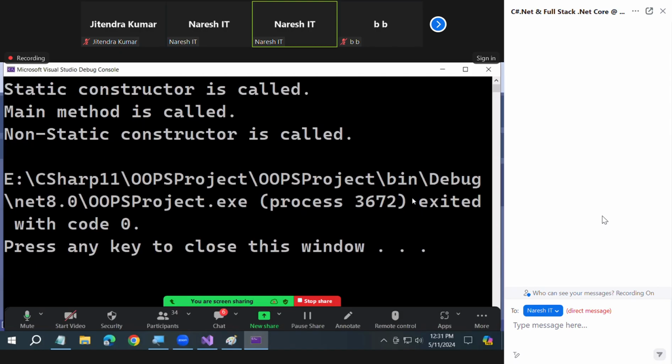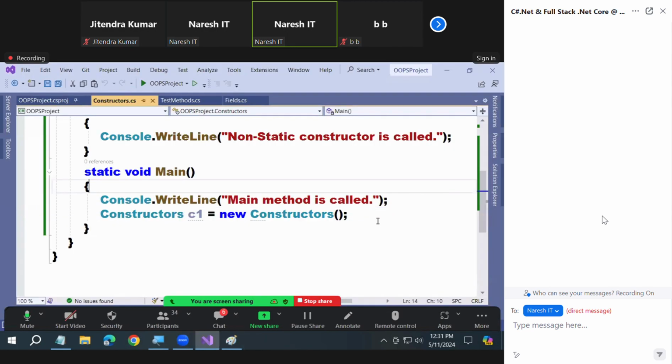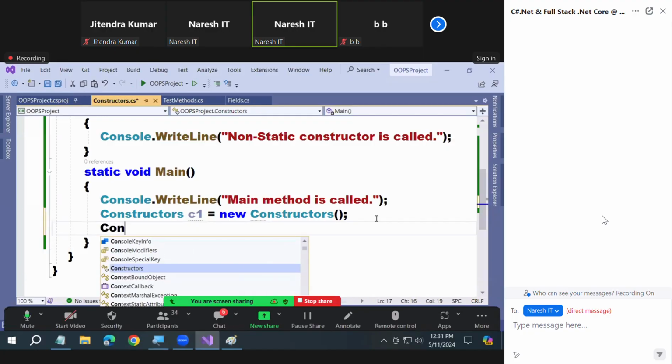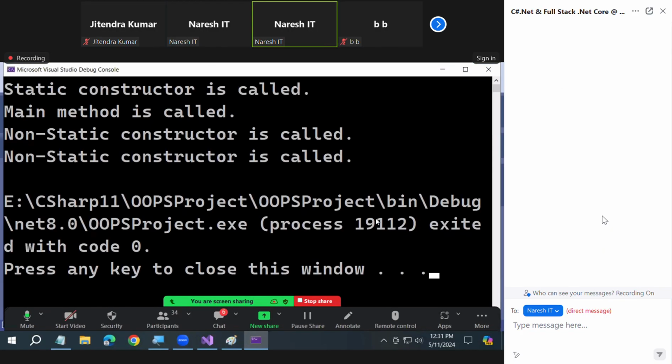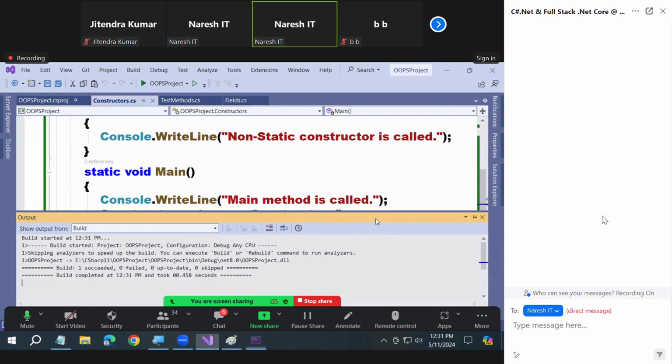Now watch. How many times did the static constructor execute? Once. Non-static? Once. Now see, I will write Constructors C2 equals new Constructors. Observe. Static one only, non-static 2. Is it not the same thing you understood with the fields also?